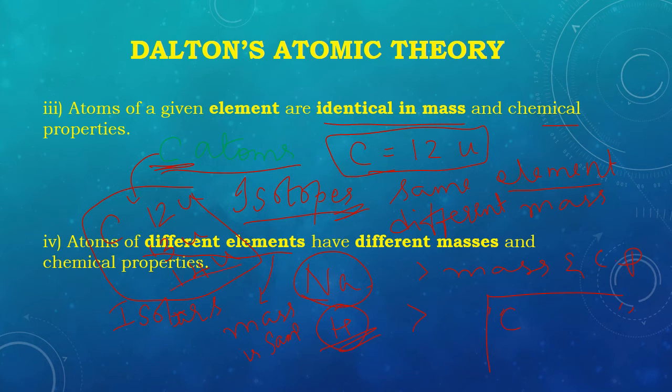Say for example carbon, we just saw carbon atoms can have a mass of 14u. Nitrogen atoms can also have a mass of 14u. So these are atoms of two different elements, atoms of carbon and atoms of nitrogen, but they have the same mass. So this point is again proved wrong because of the discovery of isobars.